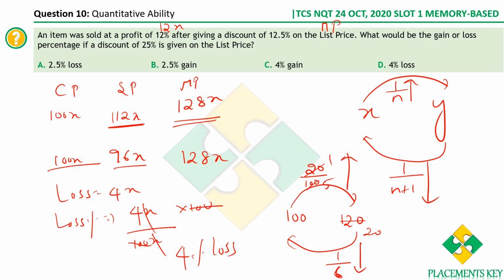Okay, 1 by n increase is always equal to 1 by n plus 1 decrease. See, by the use of that, we are not doing any equations here at all, right? So directly we are able to get the answers. That's how this shortcut helps us. Therefore, the answer for this is 4% loss.